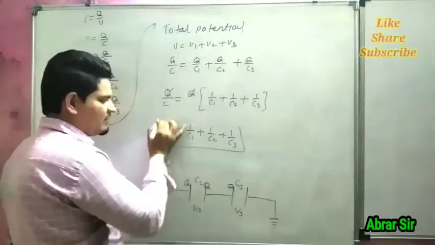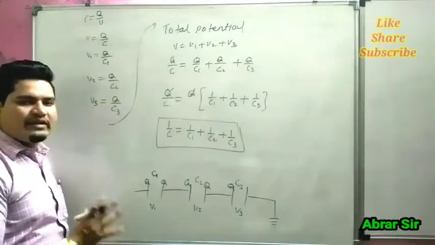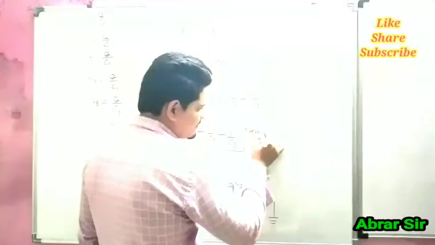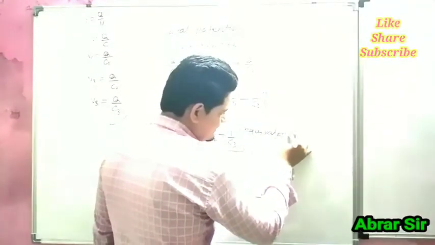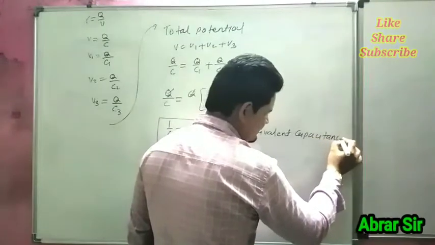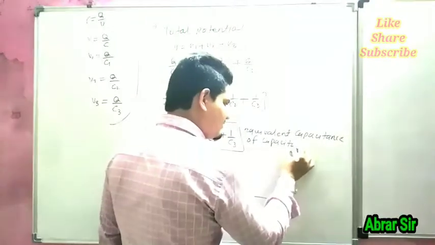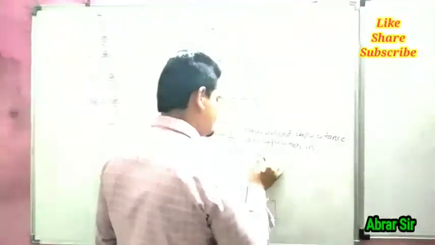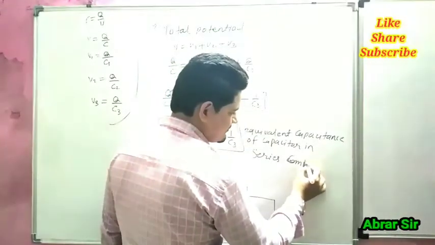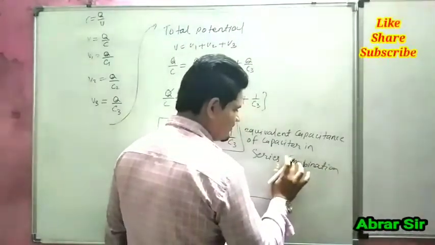This is the formula of equivalent capacitance of capacitors in series combination.